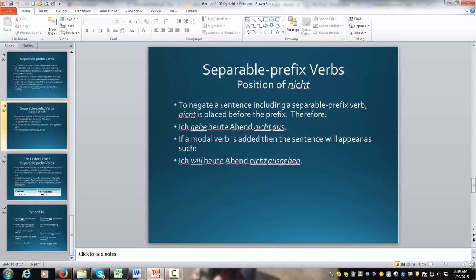Okay? And if we're negating, I'm not going out tonight. Ich gehe heute Abend nicht aus. Ich will heute Abend nicht ausgehen. Okay? So here it is, the first example without the modal verb. It precedes the prefix. And in the second one, the modal verb is conjugated. Infinitive ausgehen to the end, preceded by nicht.